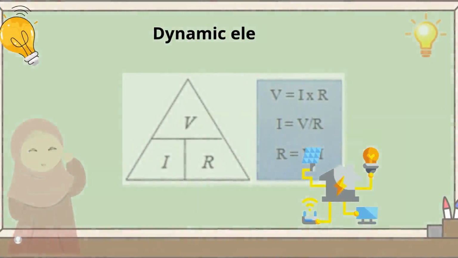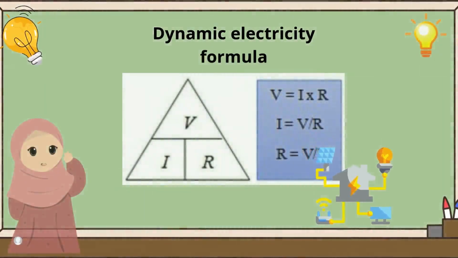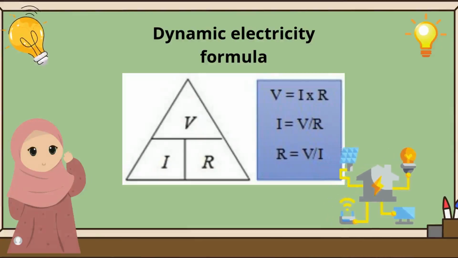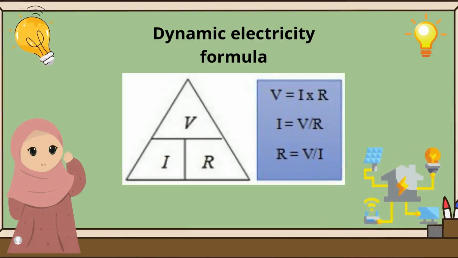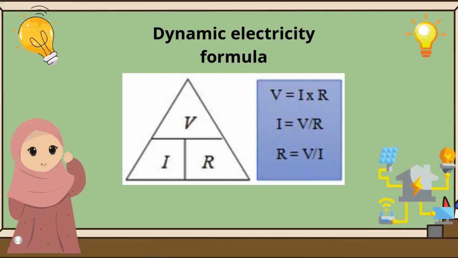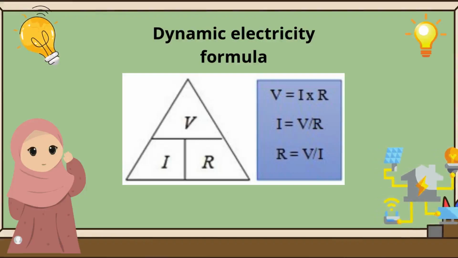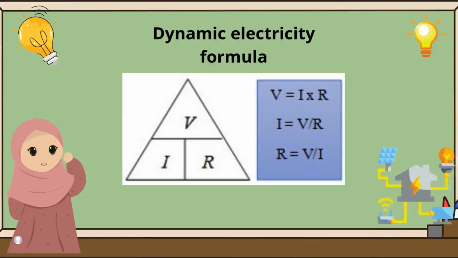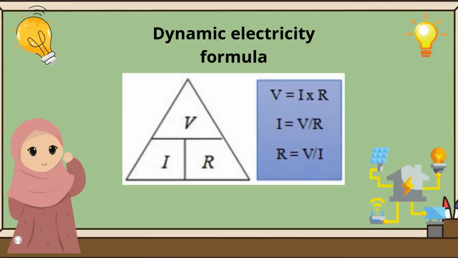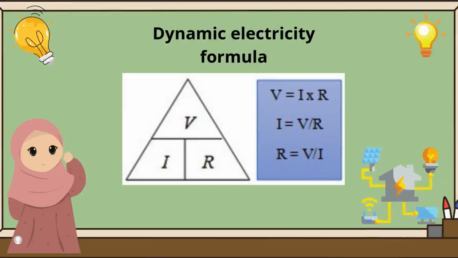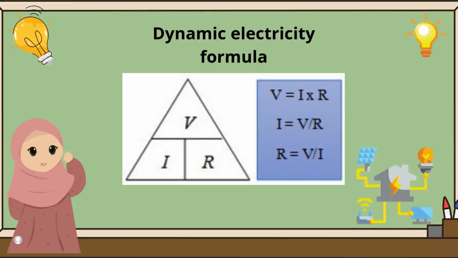As you know, dynamic electricity will produce an electric current or flow of electric charge. The amount of charge that flows every second is referred to as the strength of the electric current. Mathematically, how to calculate the electric current strength in dynamic electricity is expressed in the following formula.